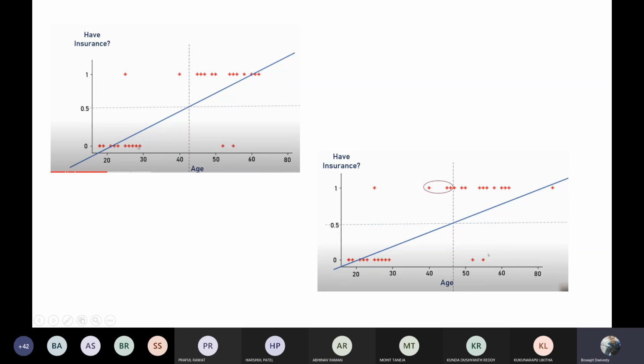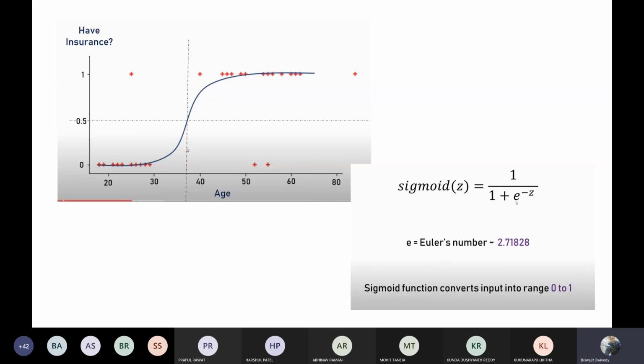So instead of drawing a straight line, I have to modify that line. If I'm drawing the line like this, you can say this is one type of curve. Instead of a direct straight line, if I draw the line like this, then this can be used for best prediction.